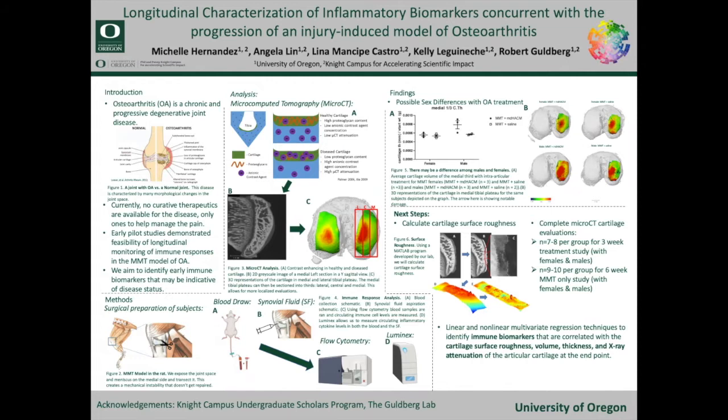Osteoarthritis is a chronic and progressive degenerative joint disease characterized by the progressive loss of articular cartilage, changes in subchondral bone, and inflammation of the synovium tissue. According to the CDC, it affects nearly 33 million people in the US and is one of the leading causes of chronic disability. Currently, no curative therapies are available for this disease, only ones to help manage the pain.